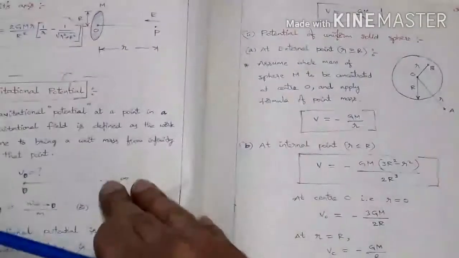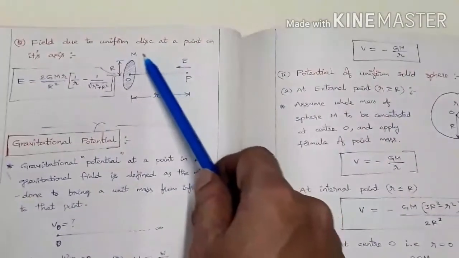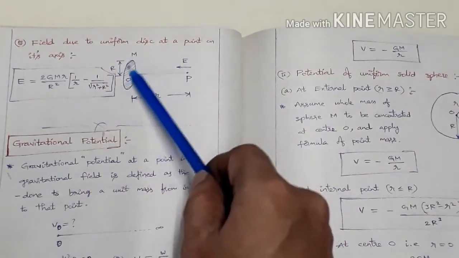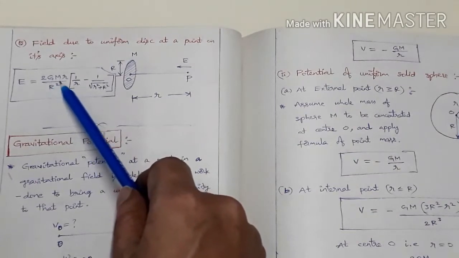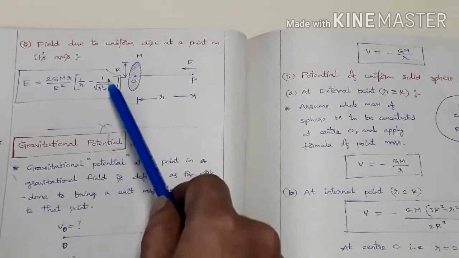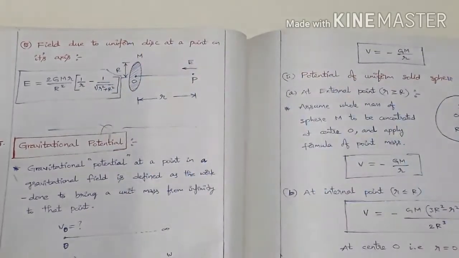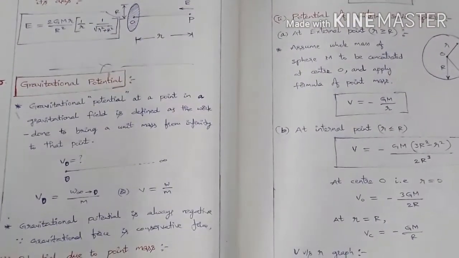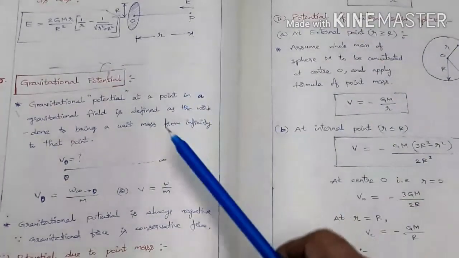The next one is gravitational field intensity due to a uniform disk at a point on its axis. If this is a disk, in this case E equals 2 G m small r by R square, into, in bracket, 1 by r minus 1 by square root of r square plus R square. Just memorize this one. E equals this much. Next one, gravitational potential.